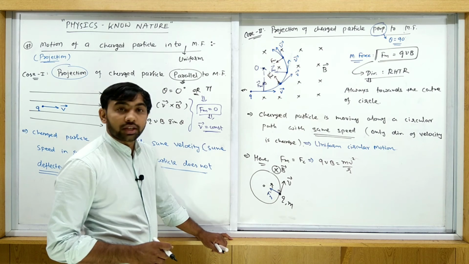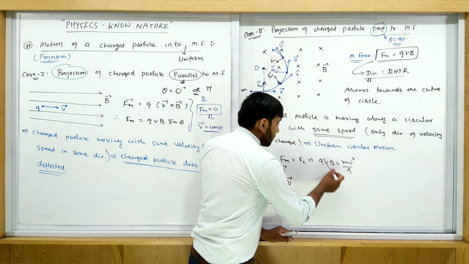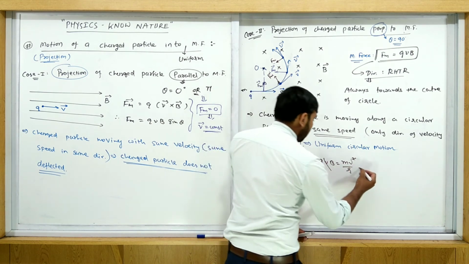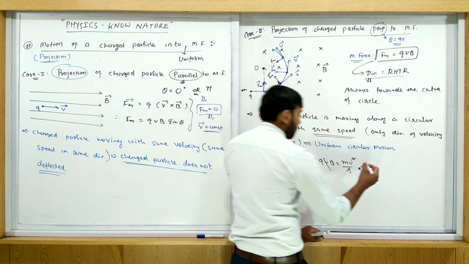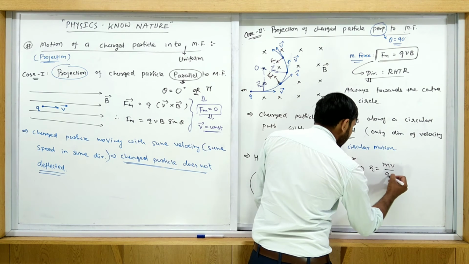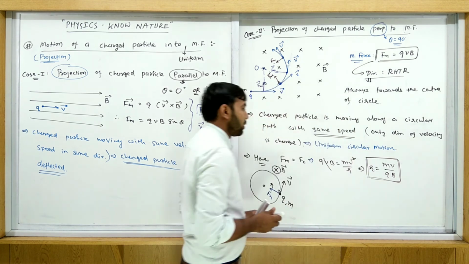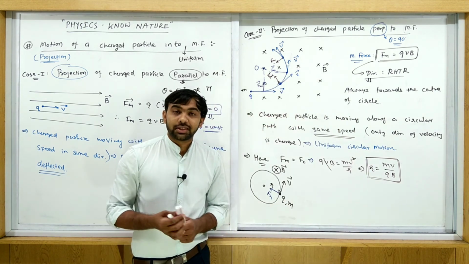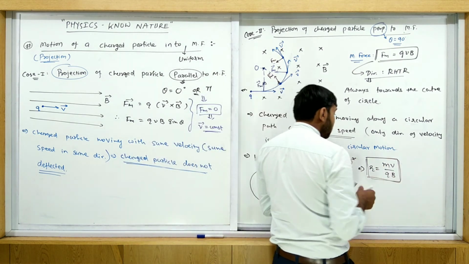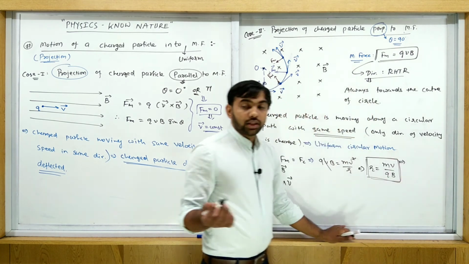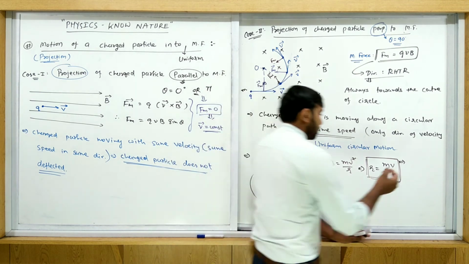Then what is the radius of circular motion? Here we find the equation of the radius of this circular path. Here v cancels out, and find r from this one. So r is equal to mv upon qB. This is the radius of a circular path, because this charged particle is moving along a circular path. You must remember this equation for the MCQ, because a number of MCQs are asked based on this theory.